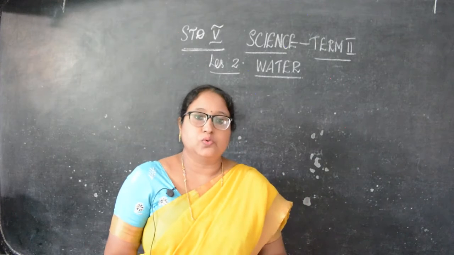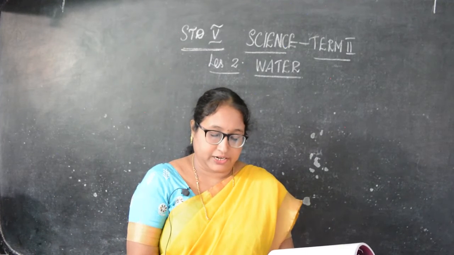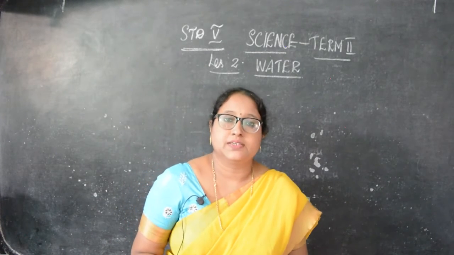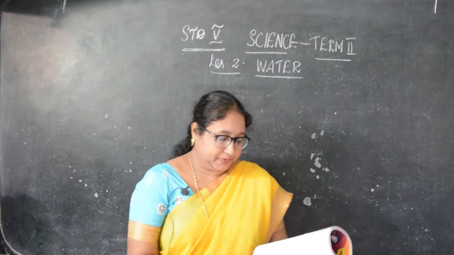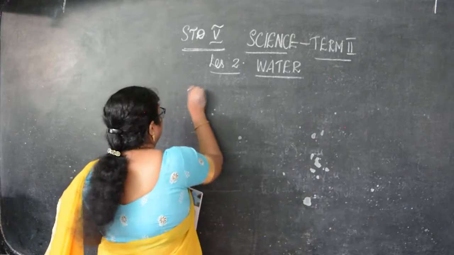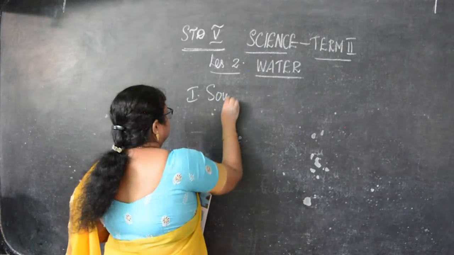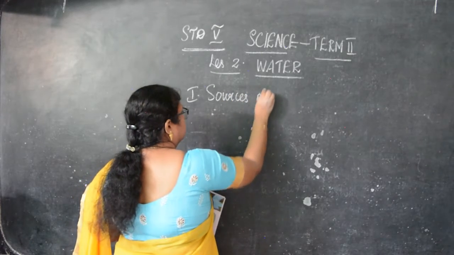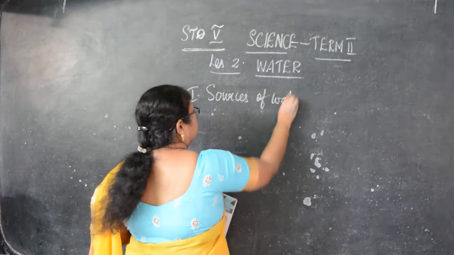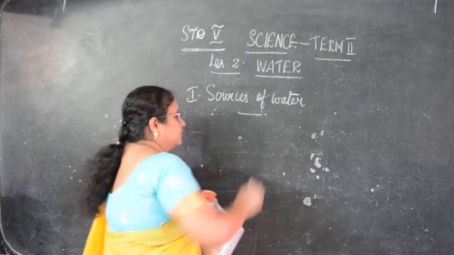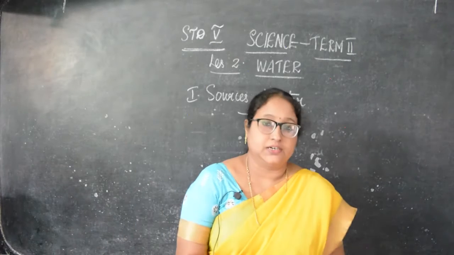That is lesson 2, water. Okay, children, those who have the book, you can take the book, page number 71. So we'll see now. First is the sources of water. So first we are going to start with this, children. Before that, we'll see the introduction.